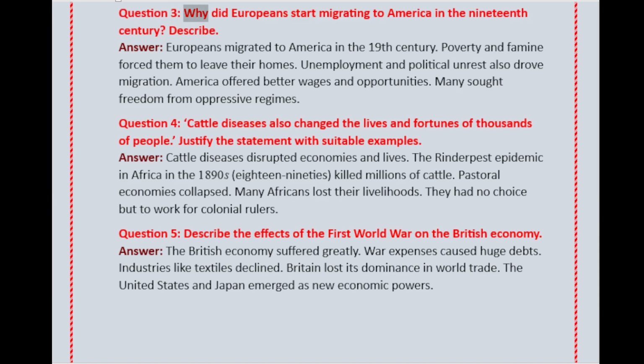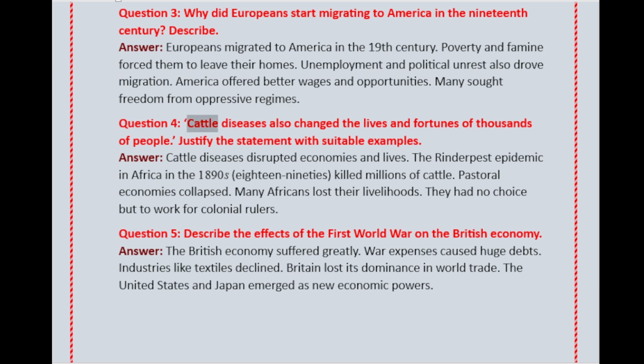Question 3. Why did Europeans start migrating to America in the 19th century? Describe. Answer. Europeans migrated to America in the 19th century. Poverty and famine forced them to leave their homes. Unemployment and political unrest also drove migration. America offered better wages and opportunities. Many sought freedom from oppressive regimes.